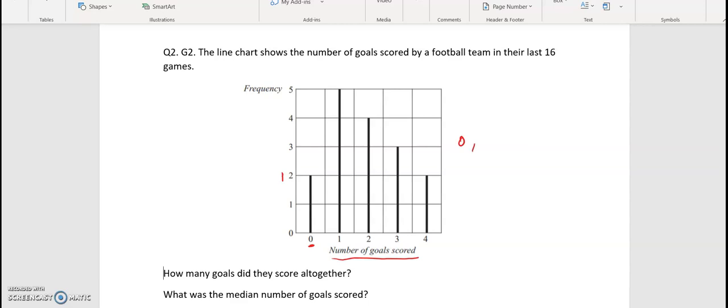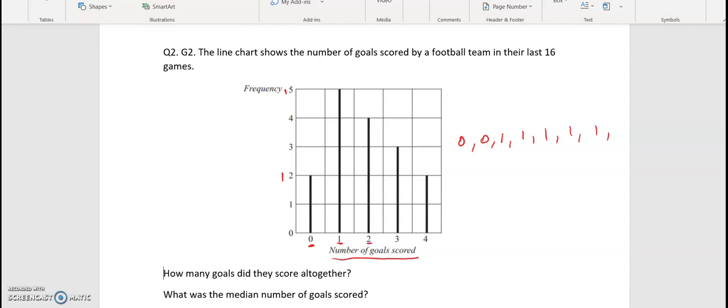It could be the first match or maybe the second, third, but I'm just going to put them in order like this. So we have another match with 0 goals, and then we have 5 matches with just 1 goal. So 1, 2, 3, 4, 5.